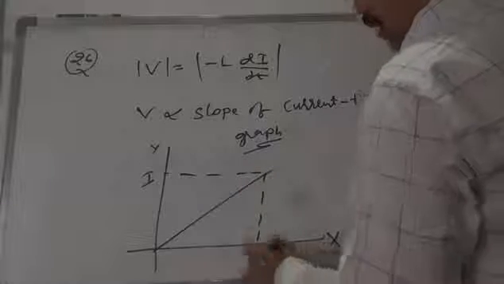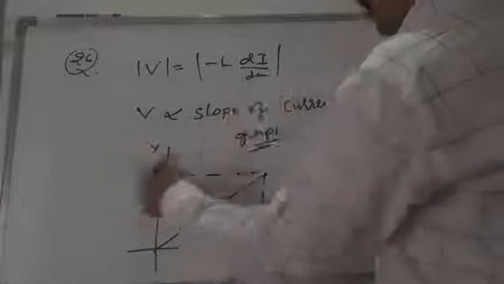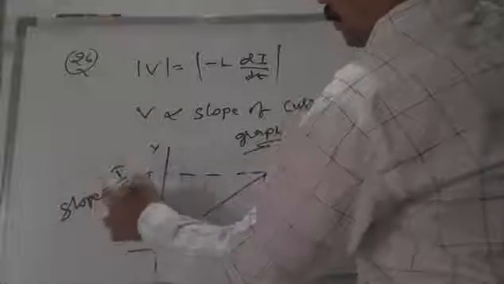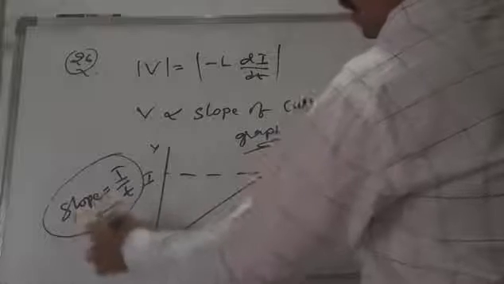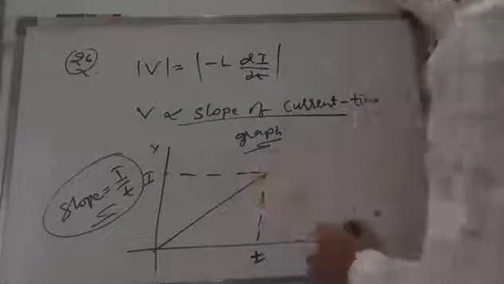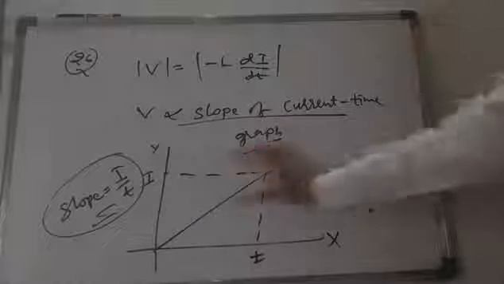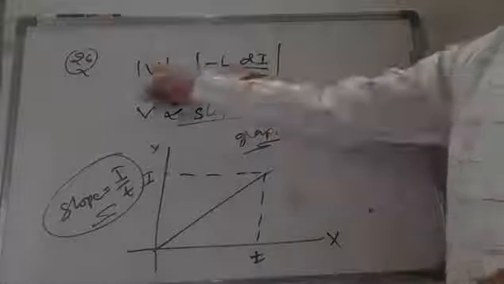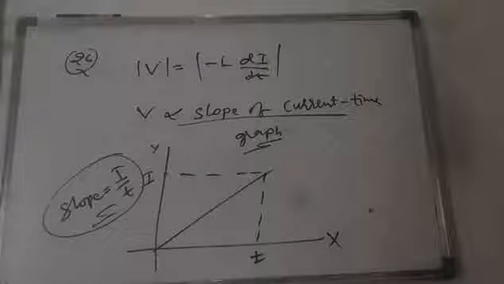Then i by t will give you the slope. So slope is equal to i by t, so V is proportional to i by t, that is nothing but proportional to the slope of the current graph. Change in y-axis by change in x-axis is the slope. Like this we can write. Okay. Thank you.